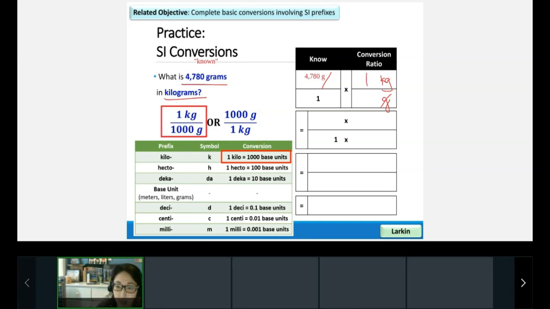All right, let's go ahead and multiply these together. Okay, so on top, I have 4,780 times 1. What does that give me? Tell me in the chat.